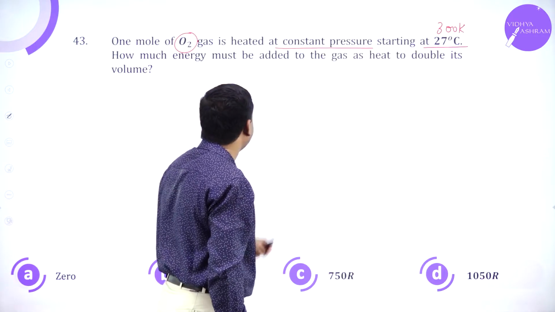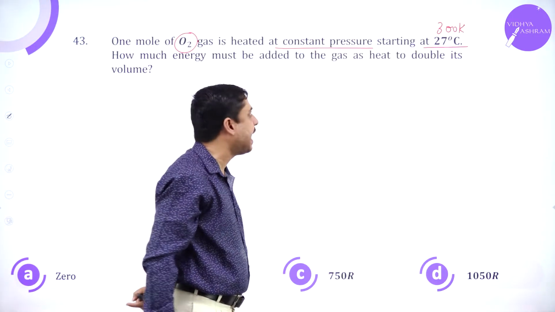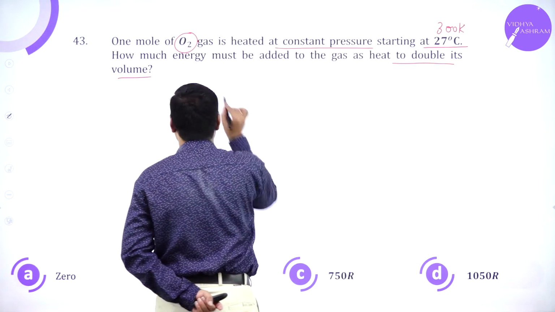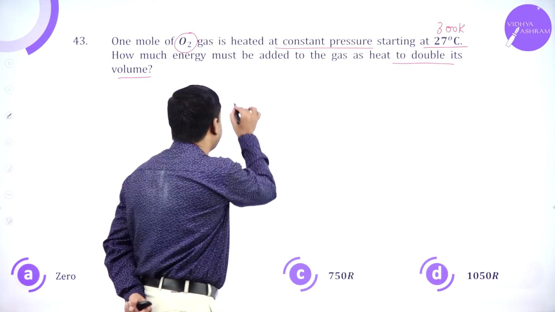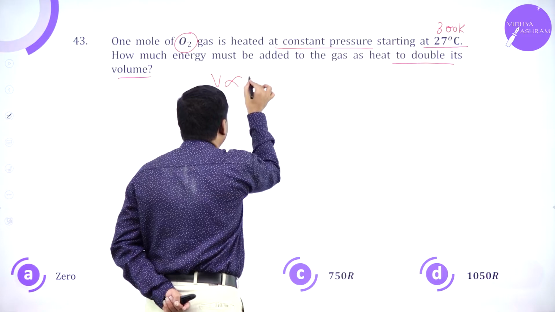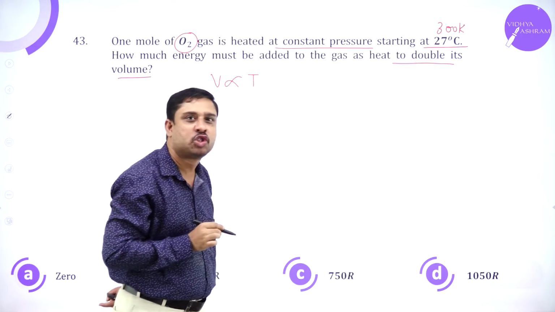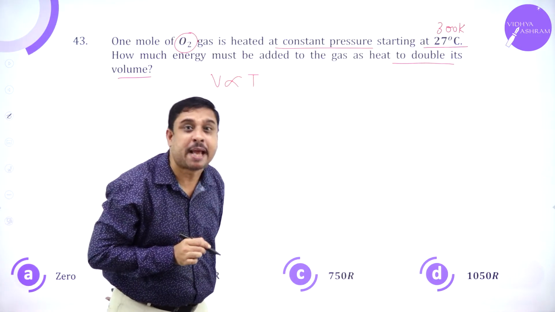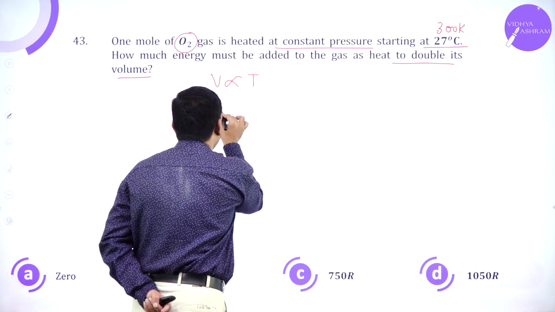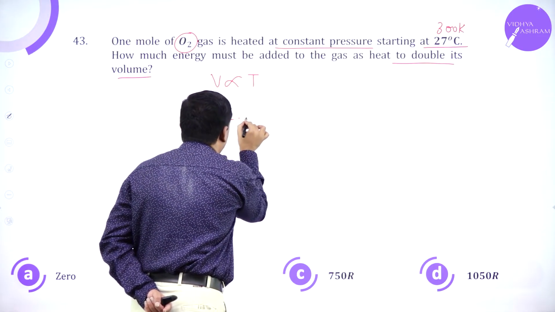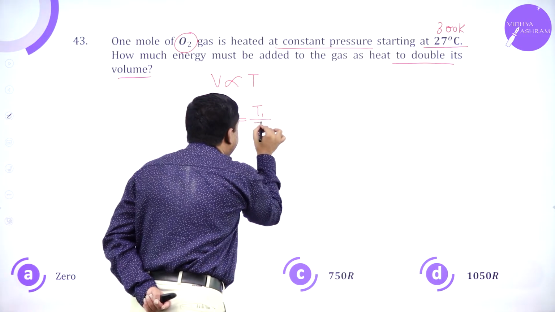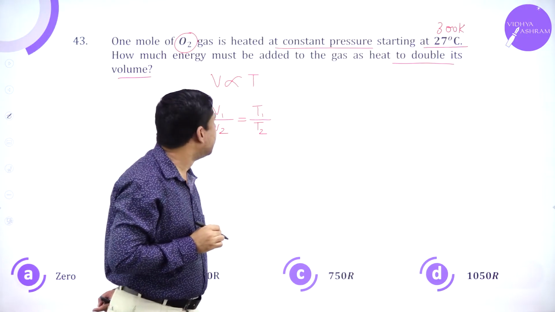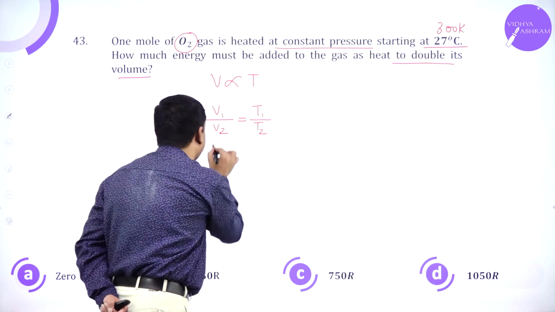How much energy must be added to the gas to double its volume? So at constant pressure, we know V is directly proportional to T. Volume is directly proportional to temperature. So I can write V1 by V2 equals T1 by T2. Constant pressure, V is directly proportional to temperature.